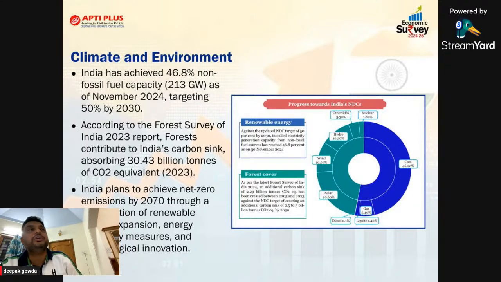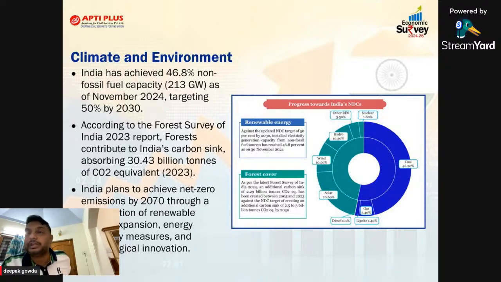And recently, as we know, every 2 years a forest survey report is released. According to the 2023 report, forests contribute to India's carbon sink, absorbing almost 30 billion tons of carbon dioxide equivalent in 2023. And as we know, in Paris we agreed on NDCs, and those were changed in Glasgow, because Modi ji came up with the Panchamrut. In that Panchamrut also we agreed that we will make net emission 0 by 2070.